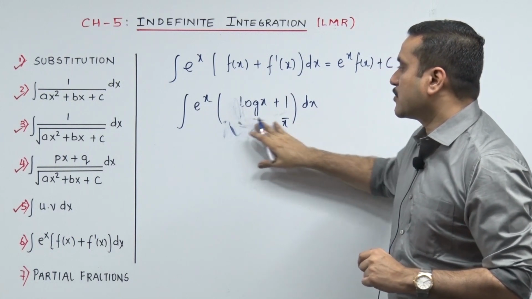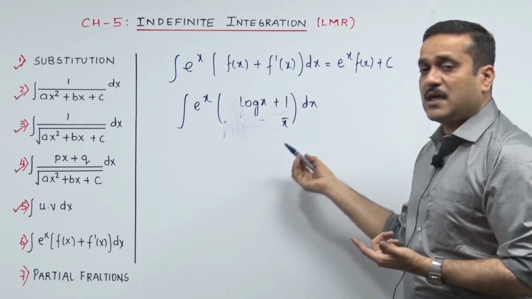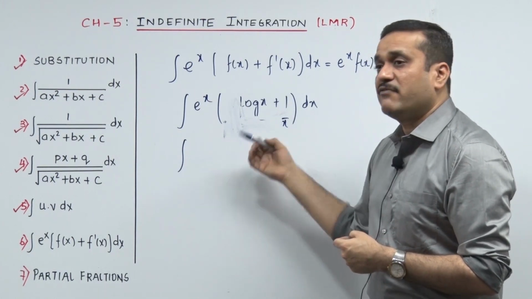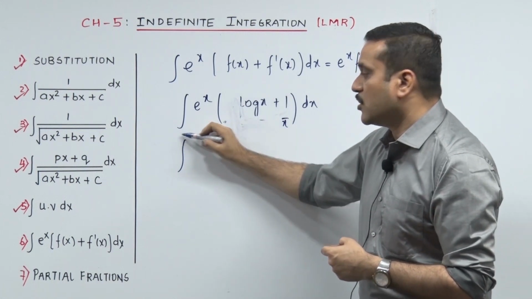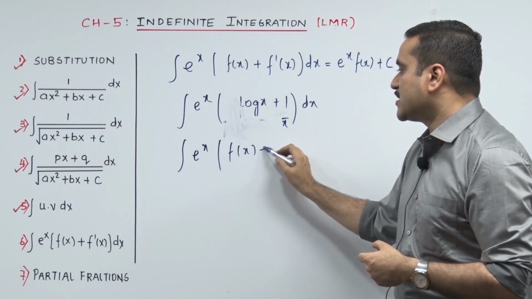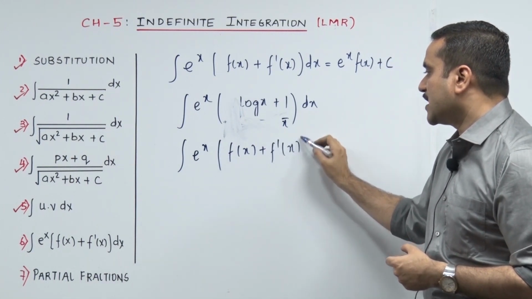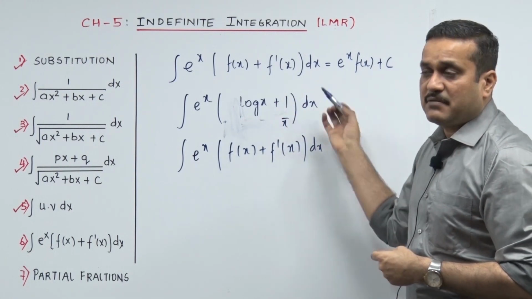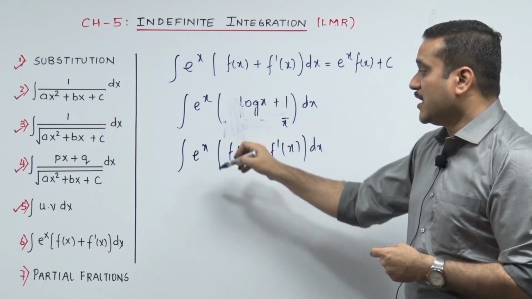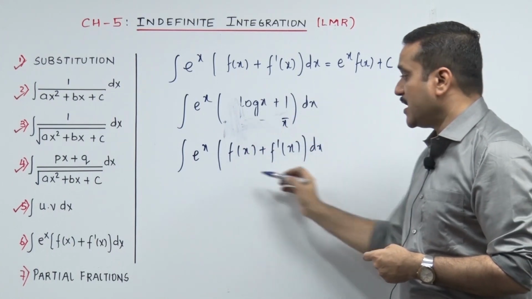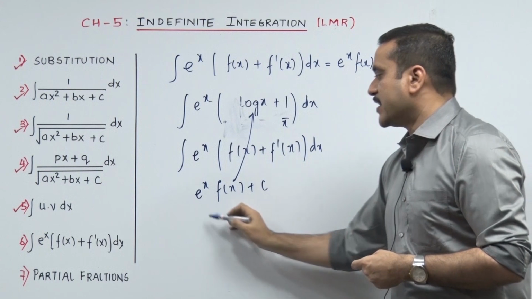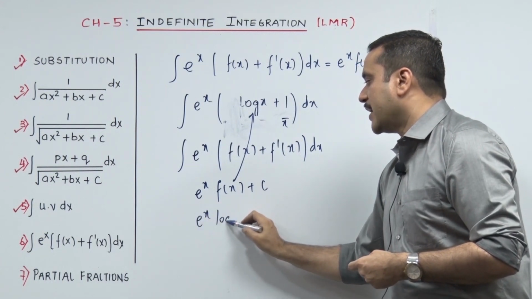That means we don't need to do anything. The sum screams loud. I do put that as a step in my solution, and in my solution you may find the words, the sum is: integrate e raised to x (fx plus f dash x). Is there a need to touch this? I don't think so. The derivative of log x is 1 upon x; if that's your fx, that's your f dash x. So the sum is nicely placed. Integrate e raised to x (fx plus f dash x) dx, whose answer directly is e raised to x fx plus c. You just need to track your fx. Your fx is log x, so it's e raised to x log x plus c.